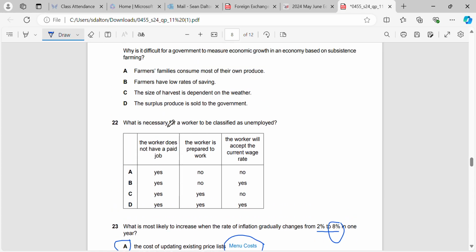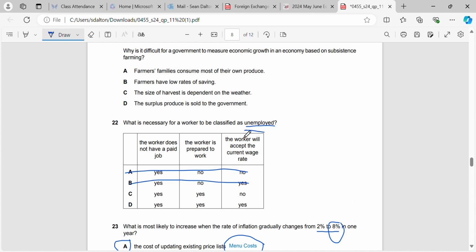Okay, what is necessary for a worker to be classed as unemployed? So remember, unemployment, the definition is somebody who does not have a job but is willing and able to work and is actively searching for a job. So they don't have a job, yes, obviously, that's why they're unemployed. Are they prepared to work? That would be yes.